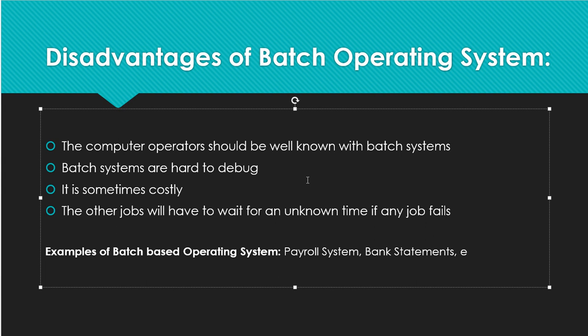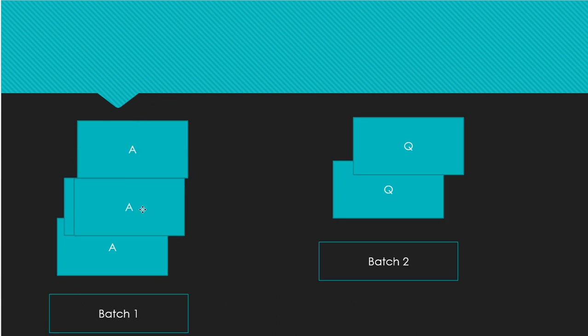Okay. It is sometimes costly. If one batch I am considering has the same program, but the program is very lengthy in the punch card, that becomes very costly. Okay. The other jobs will have to wait for an unknown time if any job fails. It means that, say for example, if only